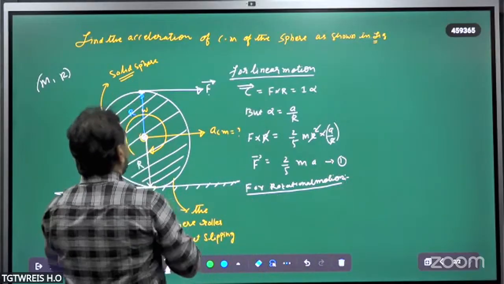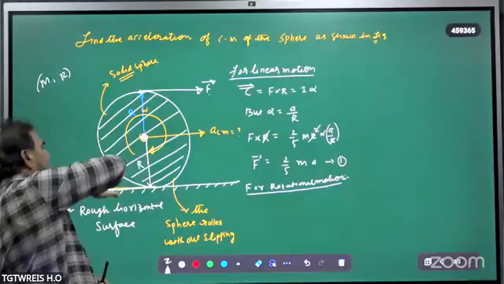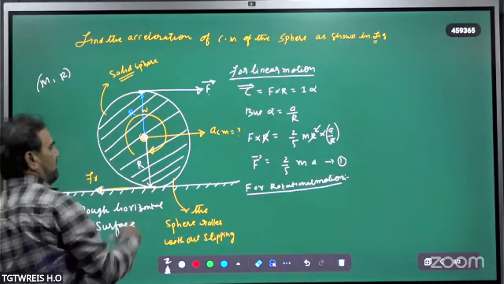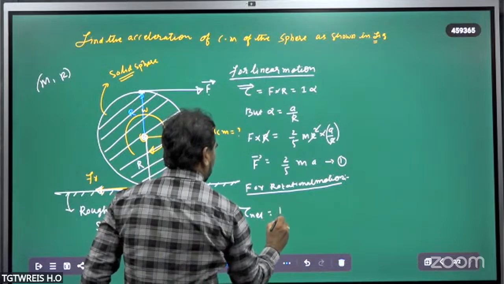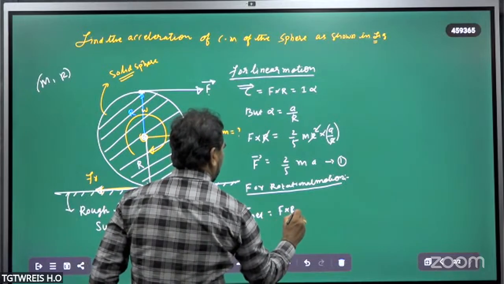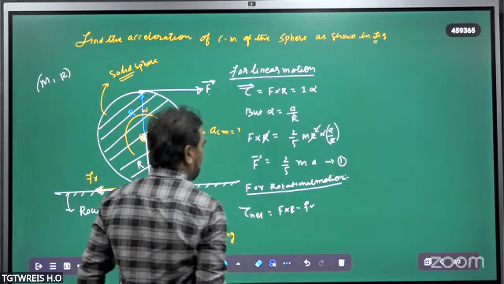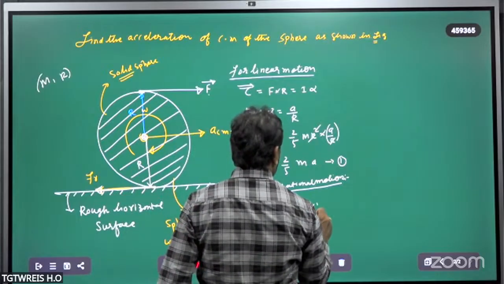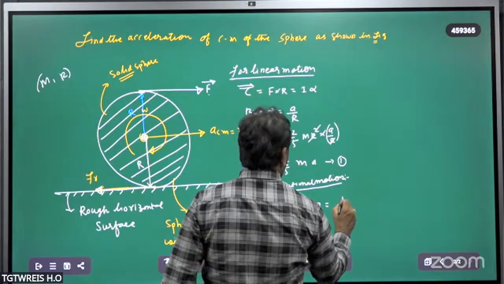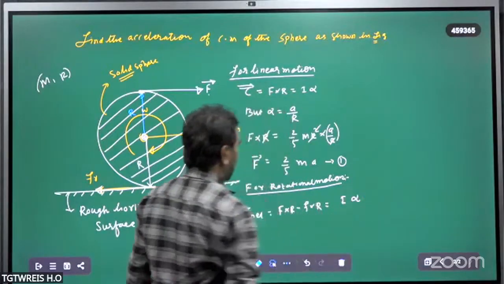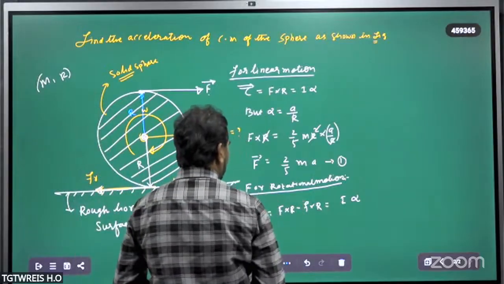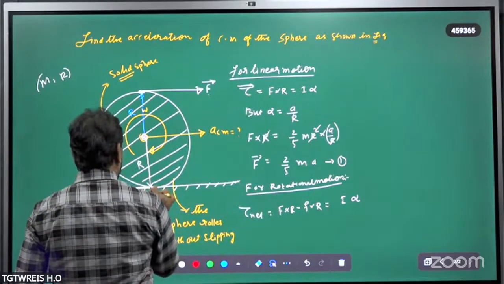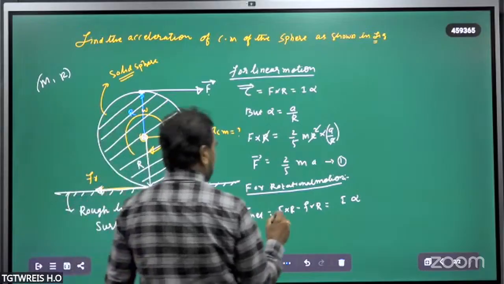One is the applied force, which gives a torque about the center of mass, and the second is the frictional force acting along this direction. One torque is in the clockwise sense and the other is in the anti-clockwise sense. Therefore, the net torque tau net is equal to F cross R minus f cross R, which is equal to I alpha. So from this, what I am taking common here? About this point of contact, we have to calculate the net moment of inertia.